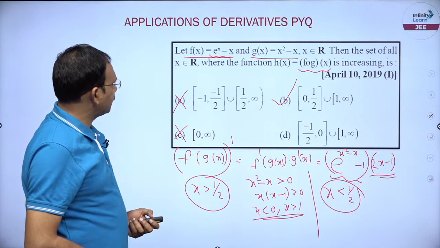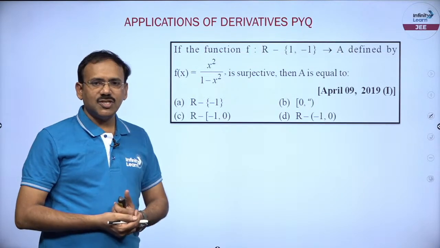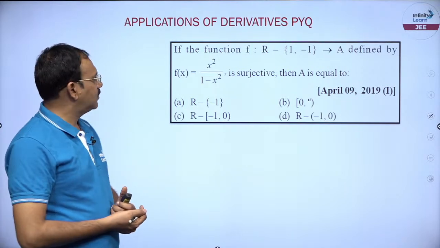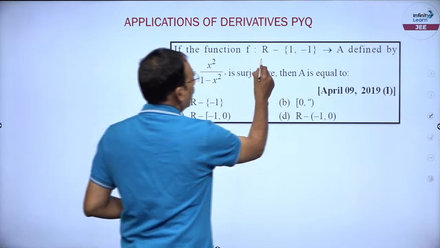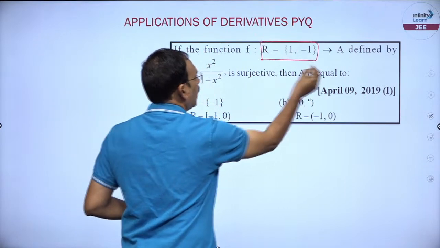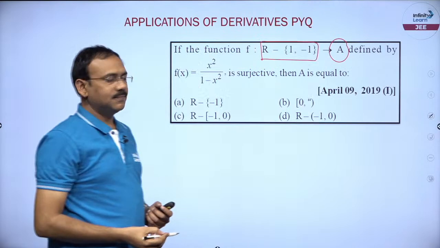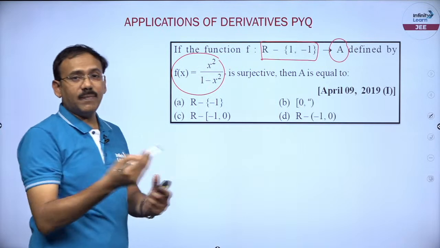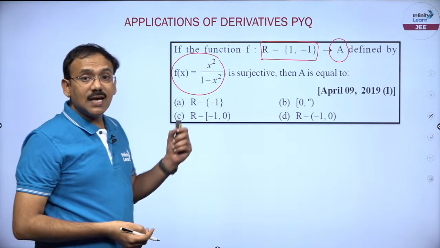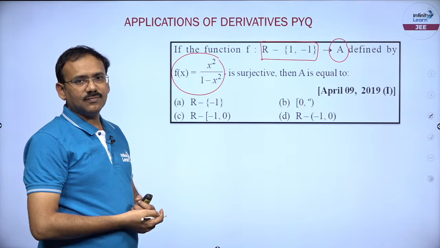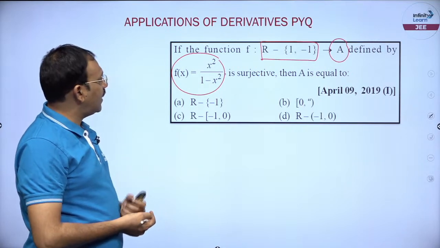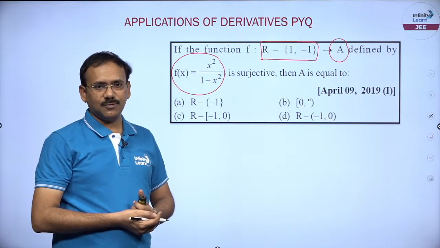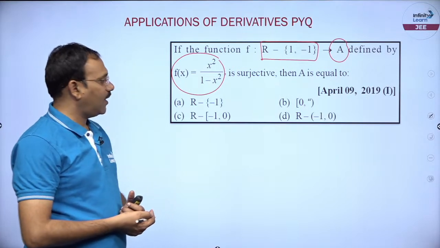The next one, yeah, you see this question, a kind of bit different question. A function is defined from R minus of 1, minus 1 to A, codomain is A, defined by this function x square by 1 minus x square, is surjective. Okay. Then A is equal to, he is asking about A is equal to, fine. How to find A, friends?